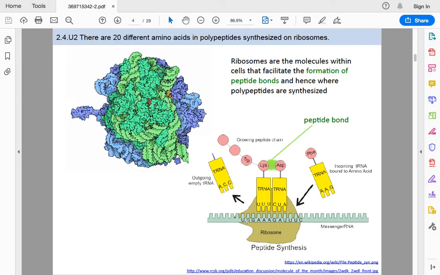Remember uracil, guanine, adenine, cytosine, and then we have tRNA, transfer RNA, that is going to join to the messenger RNA and form the different peptides. So depending on the letters, uracil is going to form lysine, and for example, adenine and guanine, that triplet is going to express phenylalanine, and those amino acids are going to form peptide bonds to form a polypeptide.